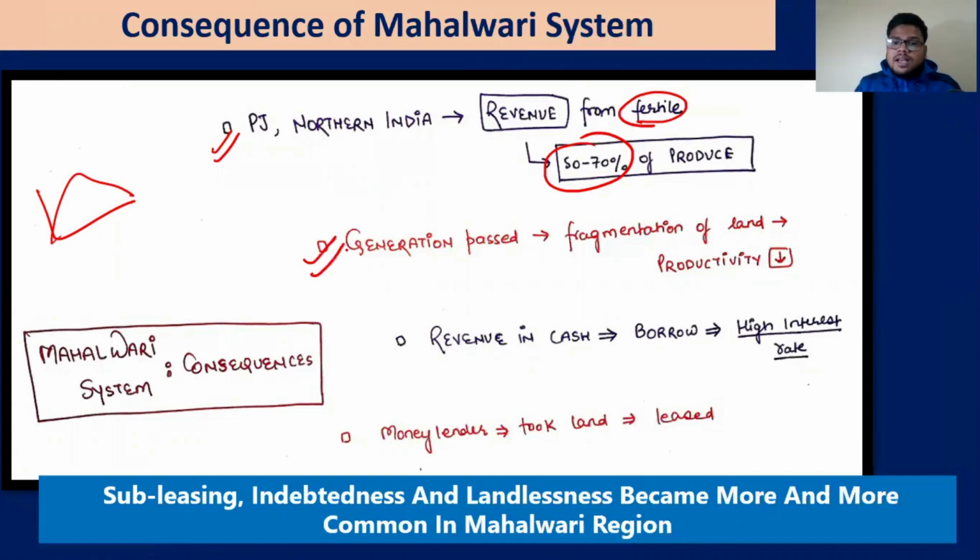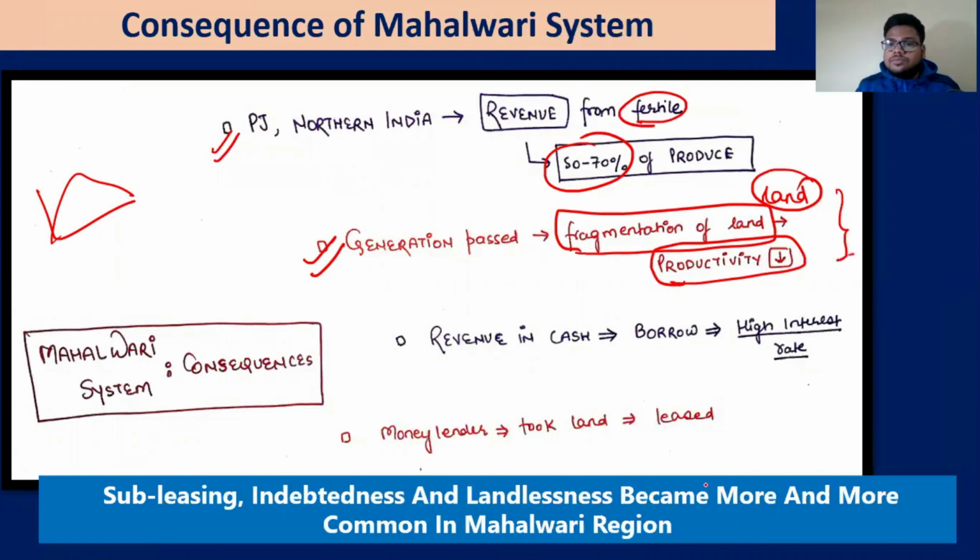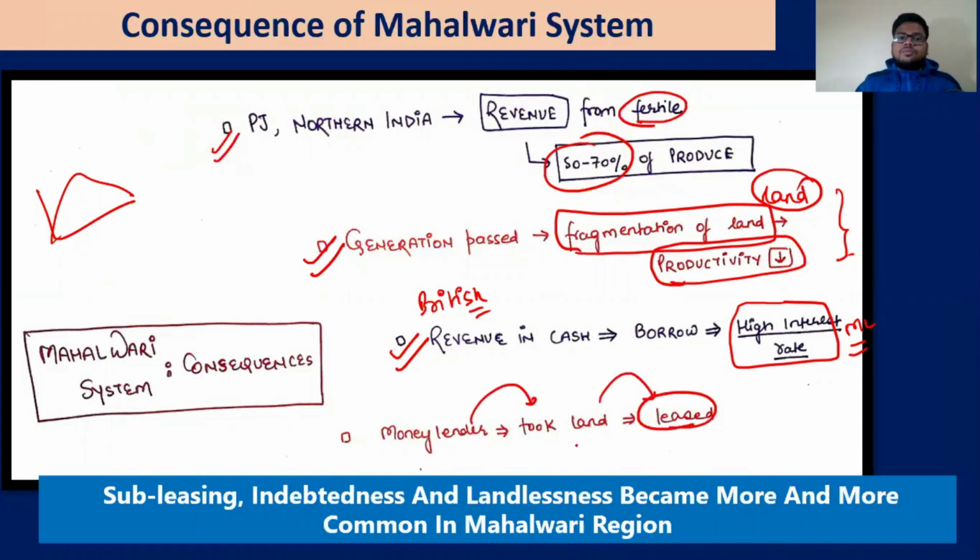Over generations, fragmentation of the land started, a lot of land getting fragmented, and productivity declined. They wanted the revenue in cash. Whom? The Britishers. Hence, as in the story we have discussed, the farmers have to borrow. The money lender charges a very high interest rate, they cannot pay, and then the money lender took the land and the leasing. The same story continued.